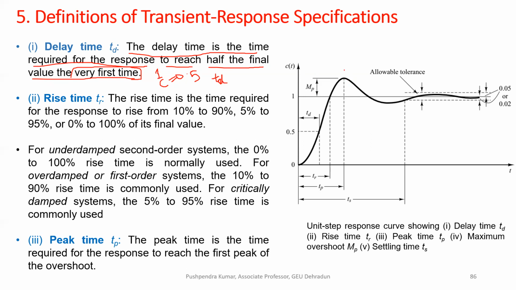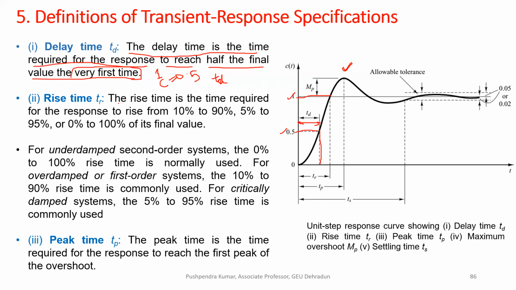So this curve is showing the unit step response of a second order system. For example, this is your 100% value, the reference value is 1. The time when we reach 50% of this value, and correspondingly we see the time on the x-axis or abscissa, that is called your delay time. From here to here, it is your delay time.